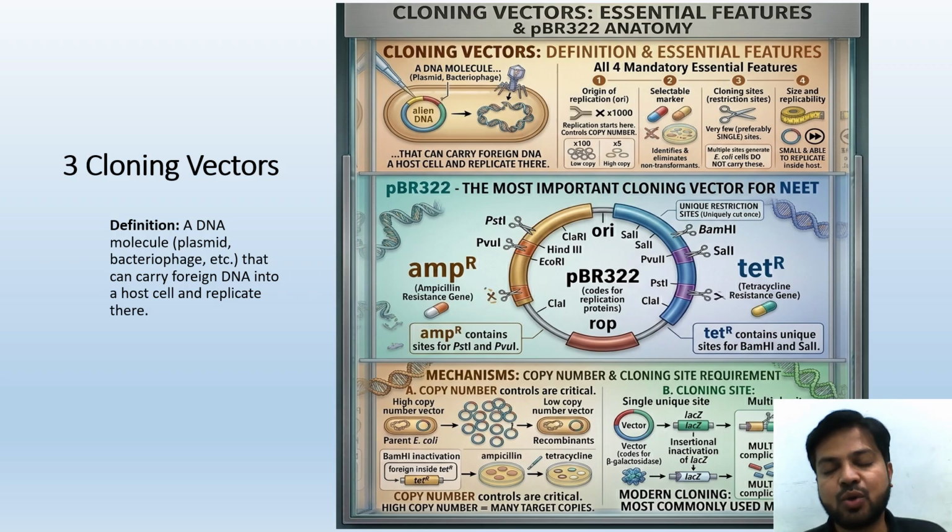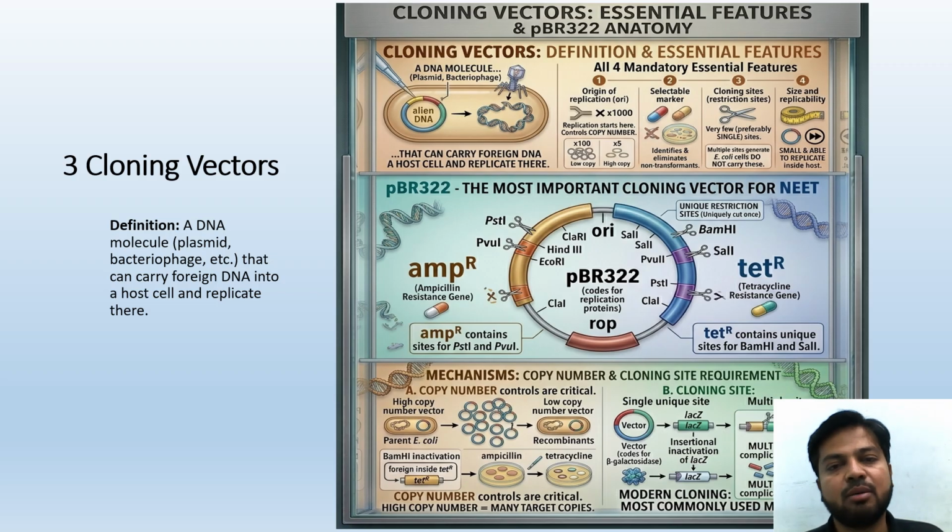Cloning sites: we are going to have restriction sites, very few, preferably a single site. Multiple sites generate several fragments, and normal E. coli cells do not carry these things. Size and replicability: small and able to replicate inside the host. If these four features are available, then we can say that it is a cloning vector.